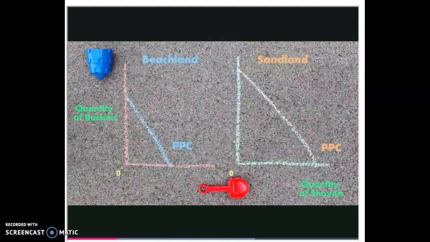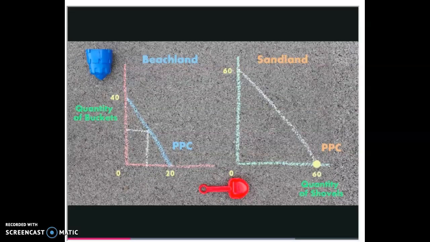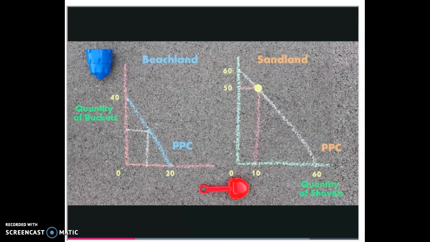If Beachland makes nothing but buckets, it can make 40 buckets per day. If it makes only shovels, it can make 20 shovels per day. It can also make any combination along its production possibilities curve, such as 20 buckets and 10 shovels. Sandland can make at most 60 buckets, or at most 60 shovels, or any combination along its production possibilities curve, such as 50 buckets and 10 shovels.